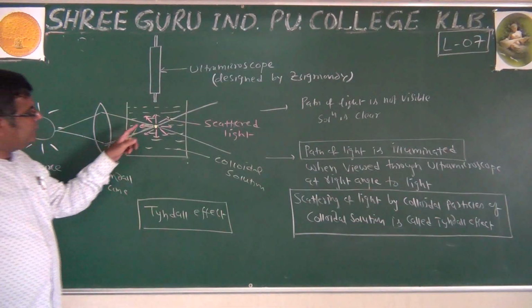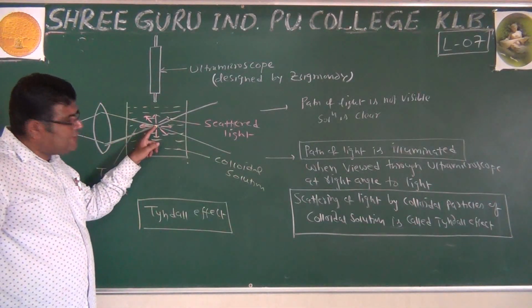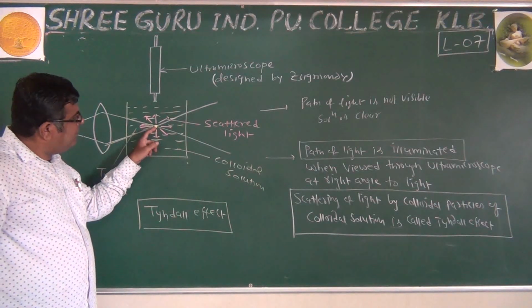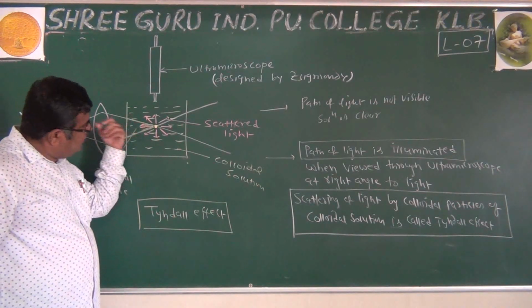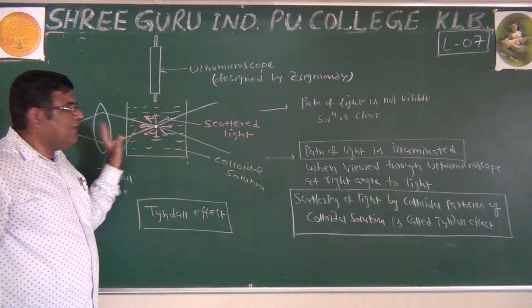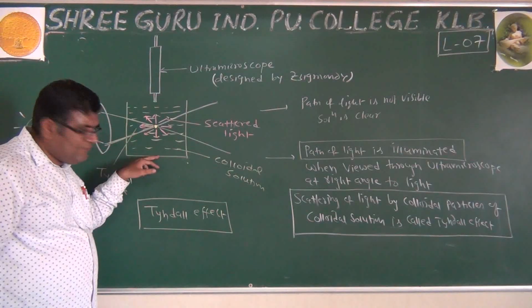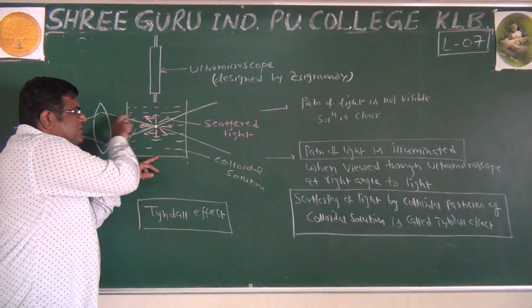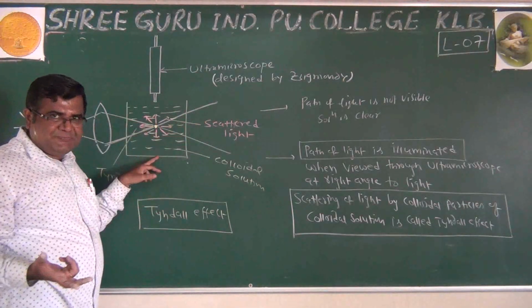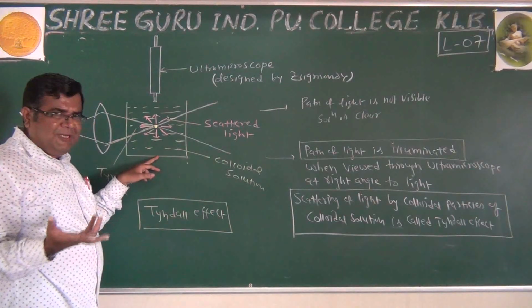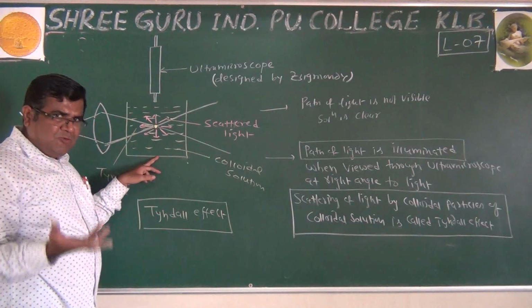See the difference. If it is a homogeneous solution, the particle is so small it disappears, won't scatter light. If it is a suspension, it settles down, and light passing through it won't illuminate it, because scattering of light is called Tyndall effect.